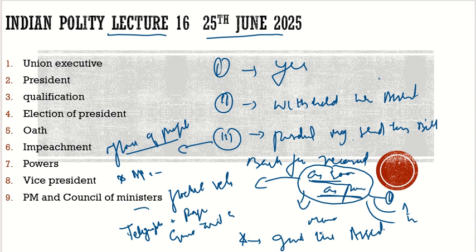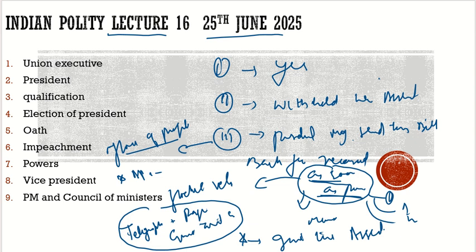So what he did, he sat on the bill. He sat on the bill, and the bill never got passed. Then there was a change of the government. There was a new president. He sent this bill back to the cabinet, and the cabinet said that we don't want to introduce this bill. Then this bill died. So these are the powers with the president.